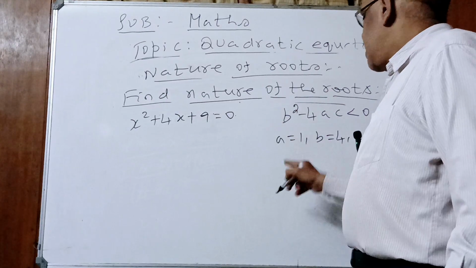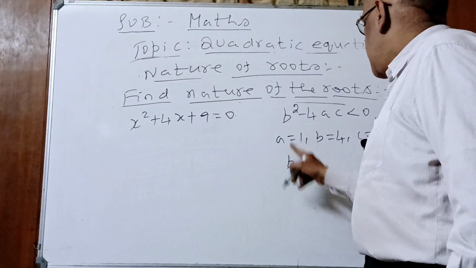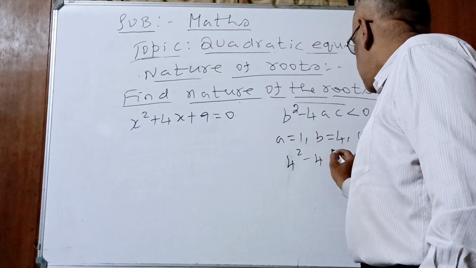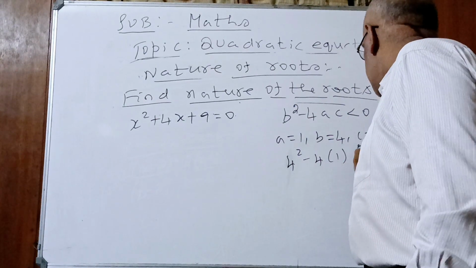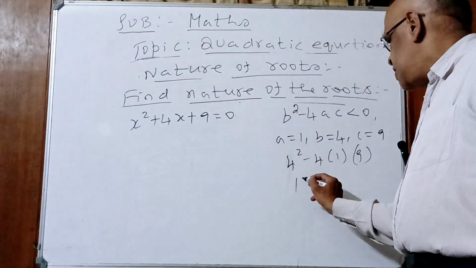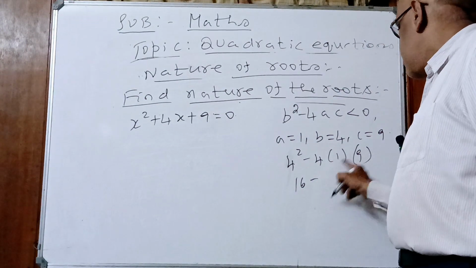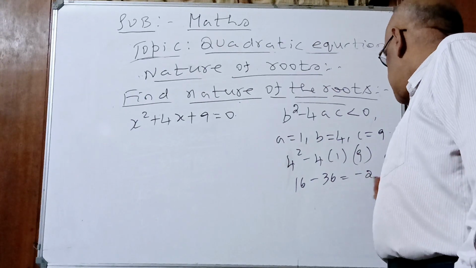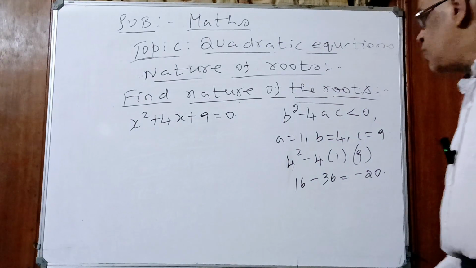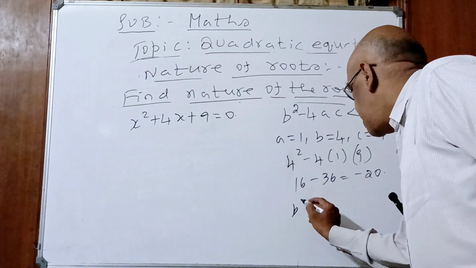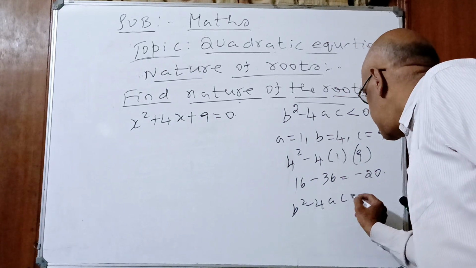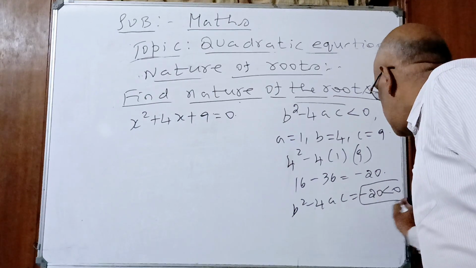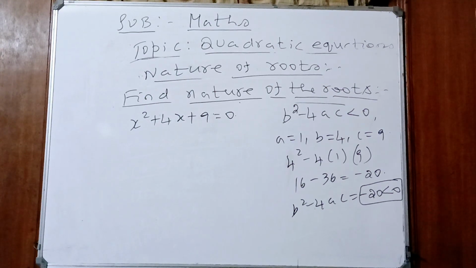I am doing it the other way around. First I am finding the nature of the roots. What is B square, children? 4 square minus 4ac. 4 square 16. 4 1s are 4. 4 9s are 36. What is the answer? Minus 20. What is that? B square minus 4ac. What did we get? Minus 20, less than 0. So, what is that? Roots are imaginary.